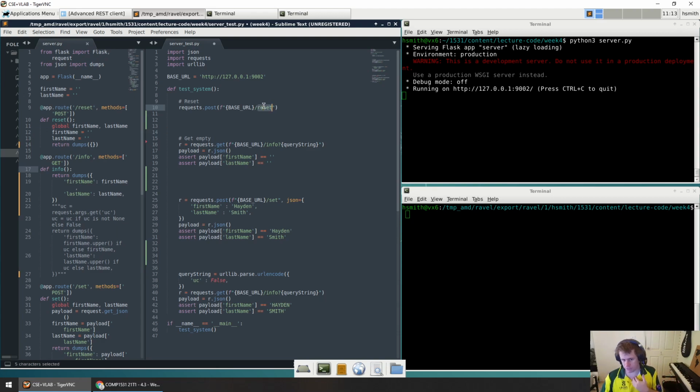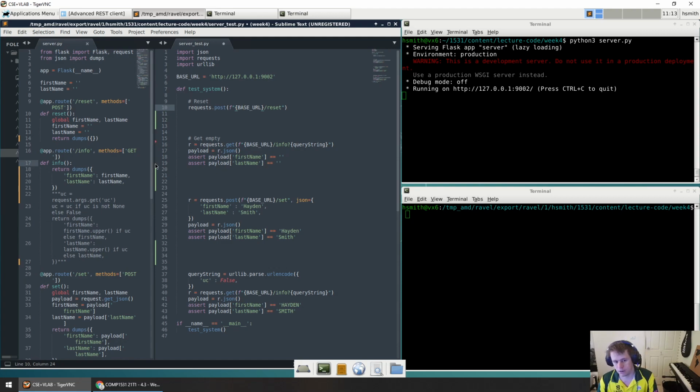Now, something I've done just for general code cleanliness and Pythonic code is I've realized I'm going to be calling the same URL multiple times. So I'm just going to put it up here as a global variable, like a constant base URL. So then when I call it, I'm just going to call the URL /reset. Now I call /reset at the start to make sure that everything is actually reset. You notice that I'm also doing this inside of a test function in a test file. So I'm setting this up ready to use PyTest. So I call the reset function to reset it.